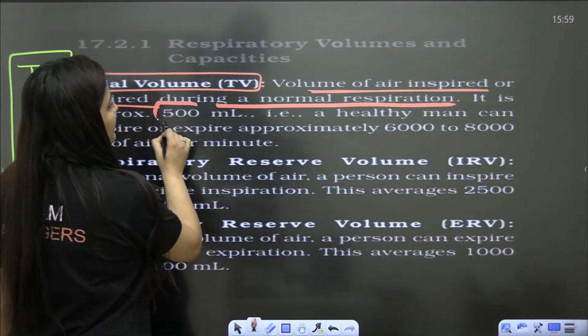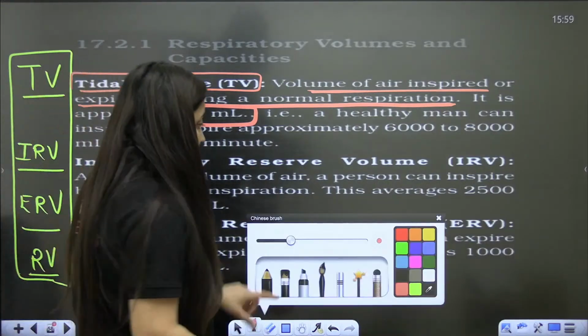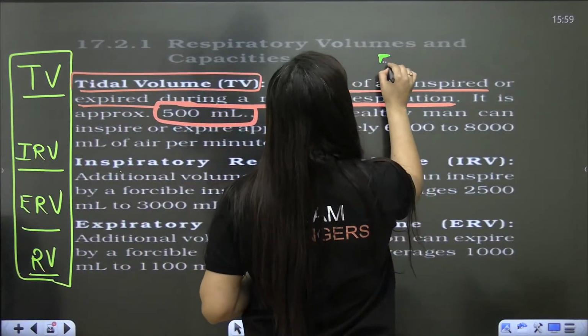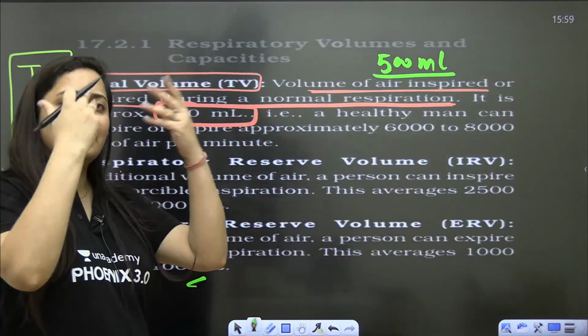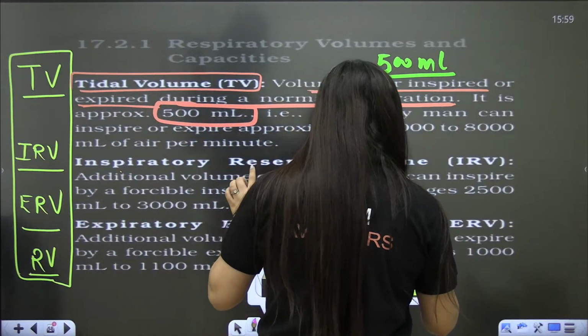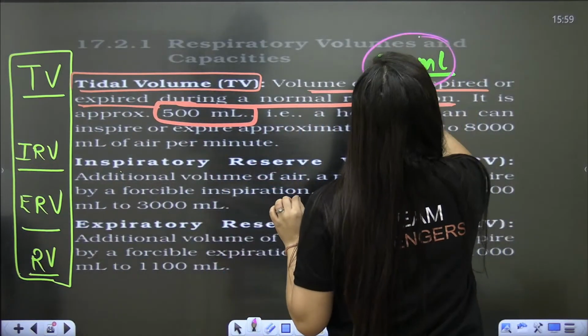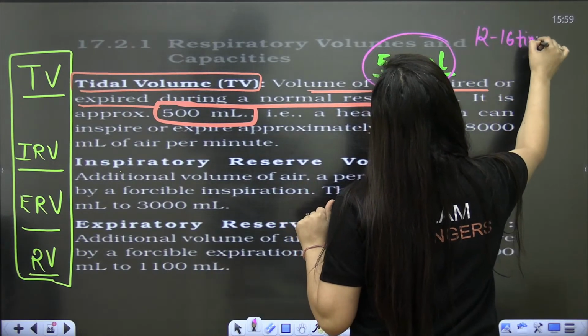It is approximately 500 ml per breath, without any conscious effort, like I'm talking to you, I'm inhaling, exhaling 500 ml. Now I just told you that on average, a healthy individual breathes 12 to 16 times per minute.